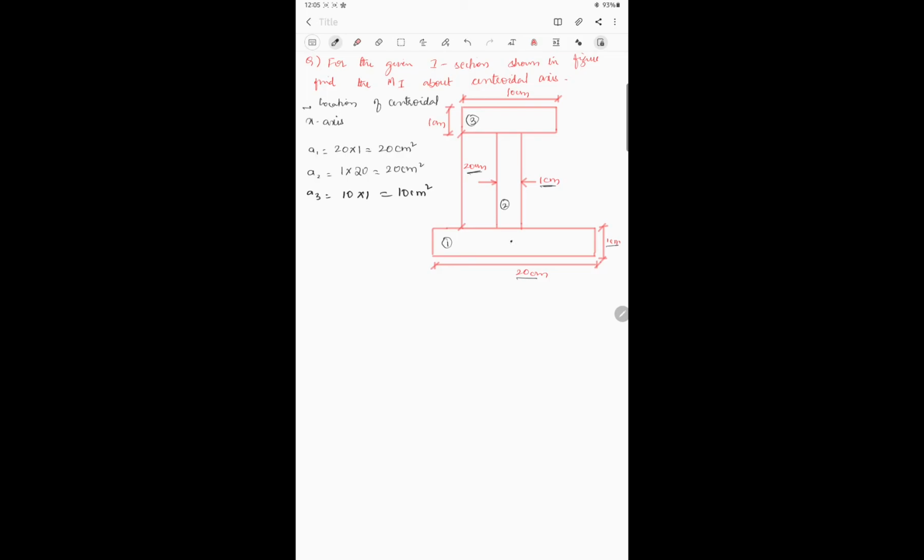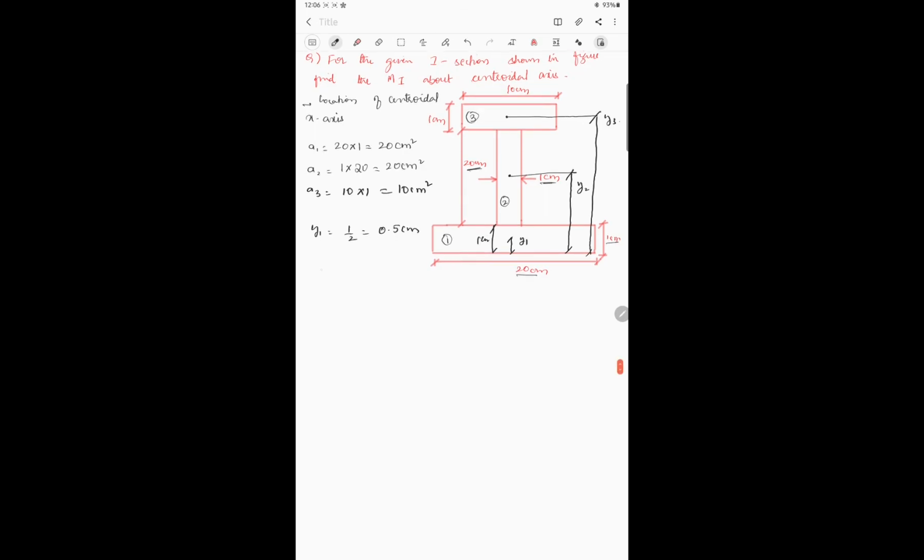Now we'll calculate Y1. Y1 is distance from here to here. This is Y1. Y2 will be somewhere here. Okay, this distance will be your Y2. Suppose this is the centroid. So what will be this one? This will be my Y3. So Y1 is equal to 1 by 2, which is equal to 0.5 centimeter. So this whole height is 1 centimeter, right? So 1 by 2 will be 0.5 centimeters.